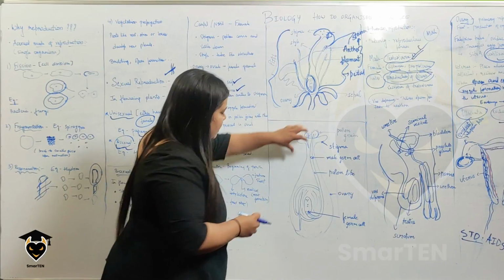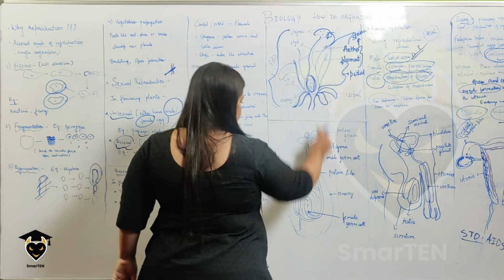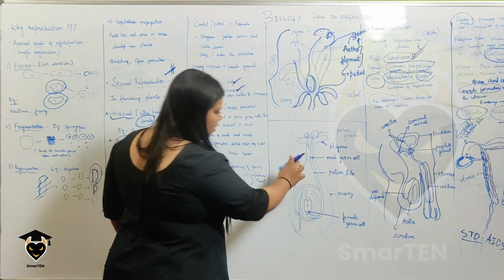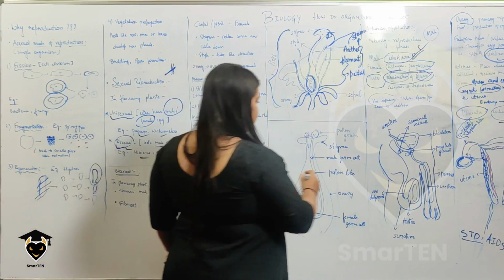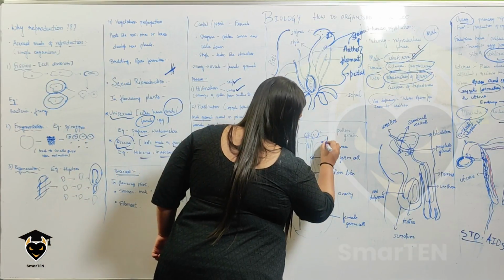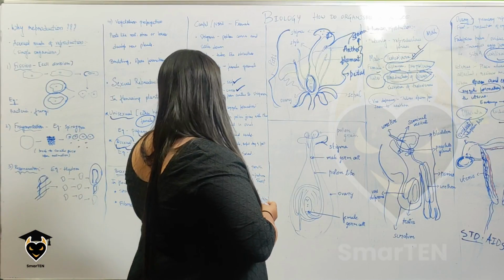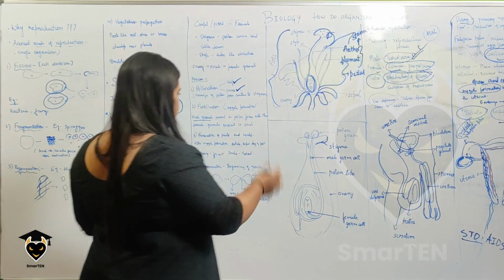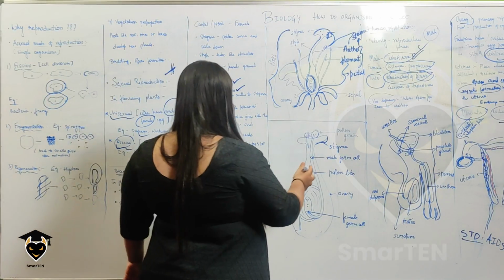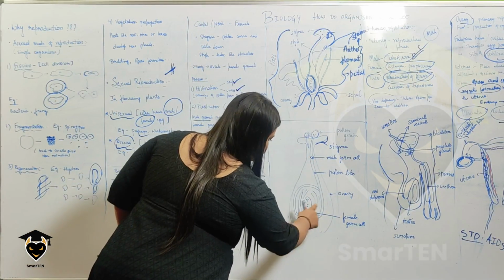So, this is the picture of the entire flower where the major reproduction process happens. As I told you, the pollen grains come and settle down at the stigma. So this is the stigma. What happens after that? Fertilization takes place. The male gamete present in the pollen joins the female gamete present in the ovule. If you see here, this is the ovary and this is the ovule.